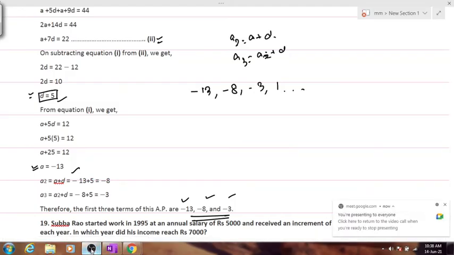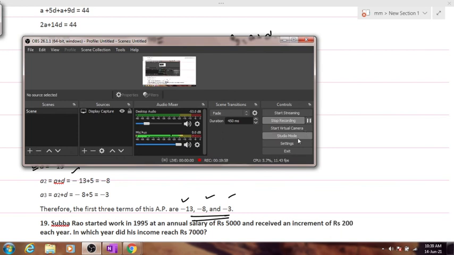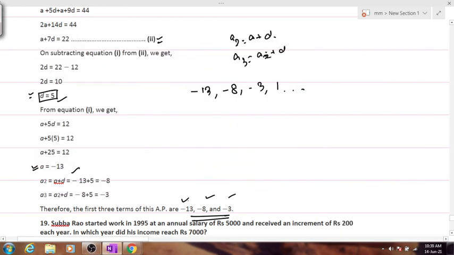I'm pausing the video. Kindly everybody see recording for the next numerical. Your series has already come out to be minus 13, minus 8 and minus 3 and so on. Okay. Achha, they have asked only the first three terms, so we'll be calculating only the first three terms. In case we are asked to find out the series, you'll find the first four terms and then you put a dot dot dot. Clear? Now, moving on to the next numerical.